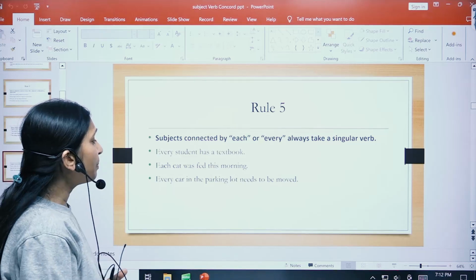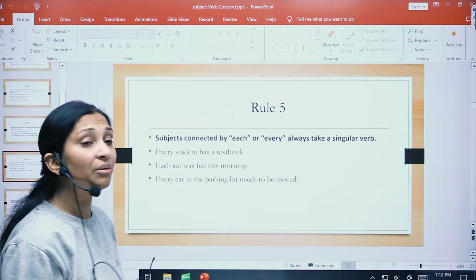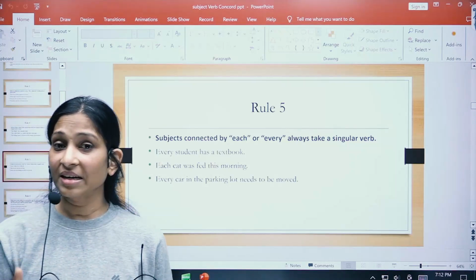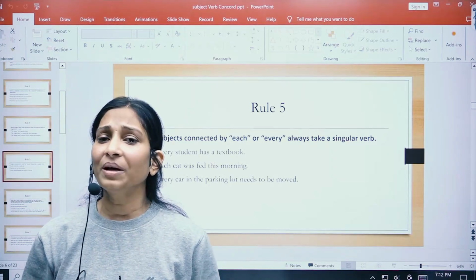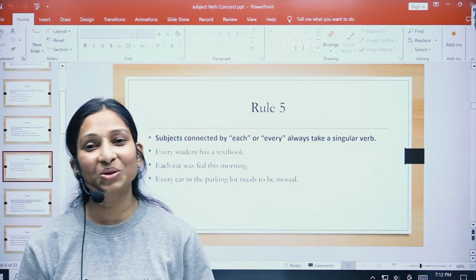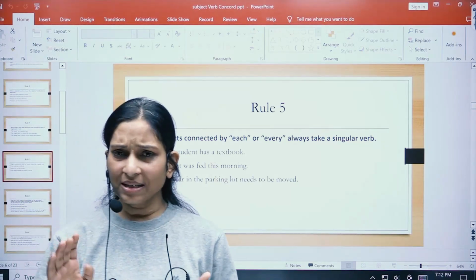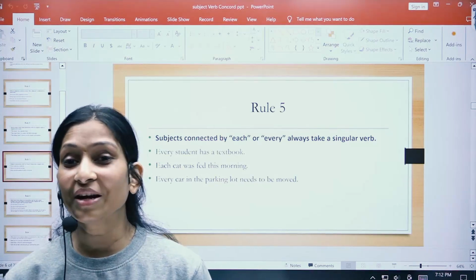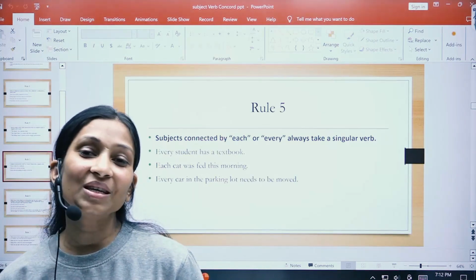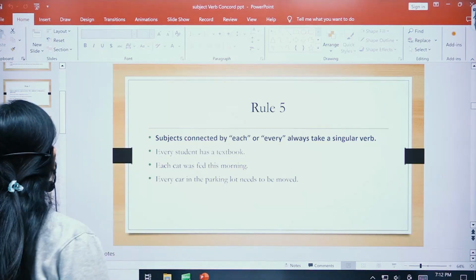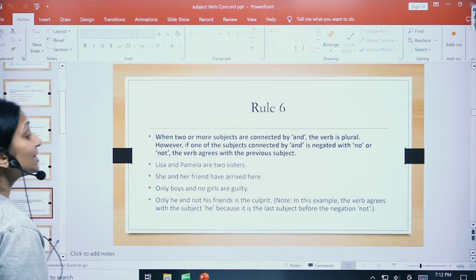Every car in the parking lot needs to be removed, right? So basically, every car, the sentence is beginning with every, followed by the subject car, and then the verb that has been used is also singular, right? So basically, the rule says that if the sentence is beginning with each or every, we have to use a singular subject as well as a singular verb. All right. Okay. So let us go ahead with the sixth rule.